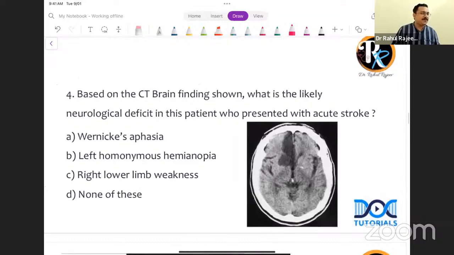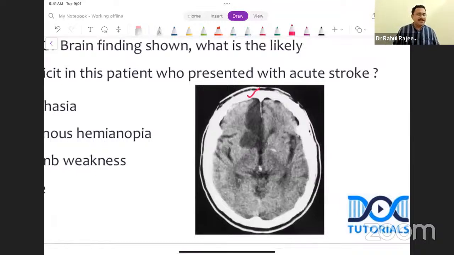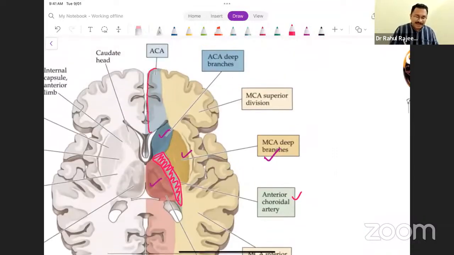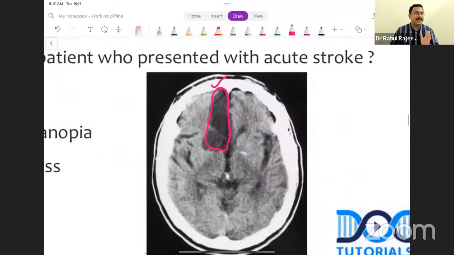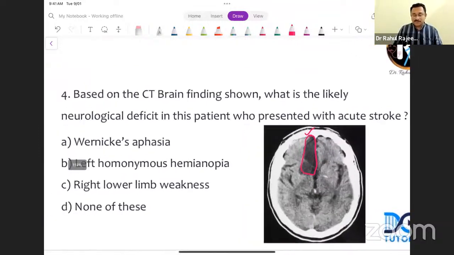Now, Wernicke's aphasia, is it correct or wrong? Is it correct or not? Okay, so yes, as somebody is correctly pointing out, Sayak, it is a right anterior cerebral artery stroke. So you can see that the hypodensity is in the distribution of which vascular territory? Anterior cerebral artery. You can see here, this is the ACA territory, correct? And is it left ACA or right ACA as per the CT scan? It is the right ACA territory, understood. So it is a right ACA territory stroke, understood, perfect.